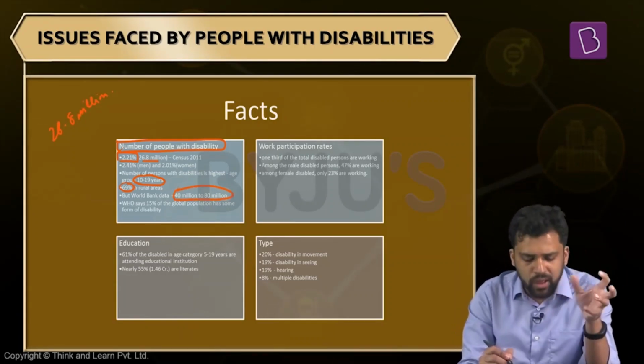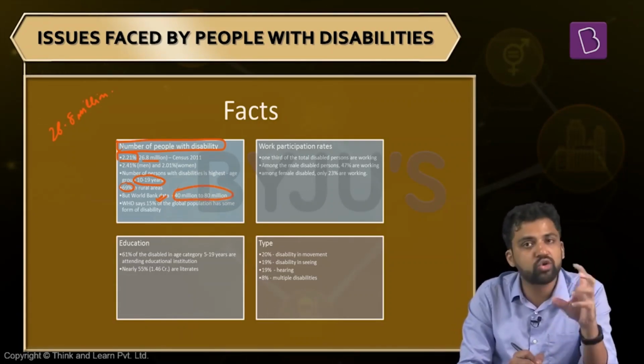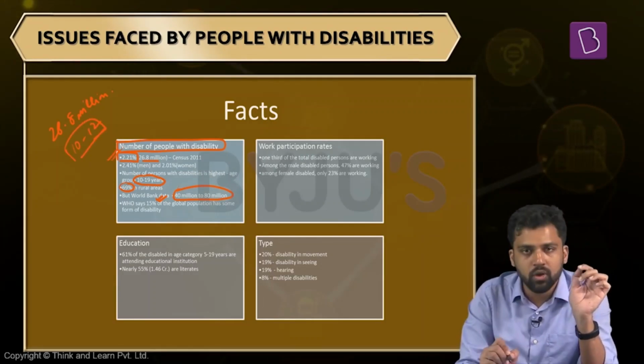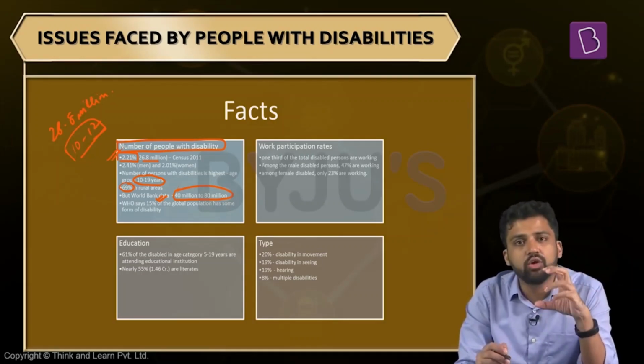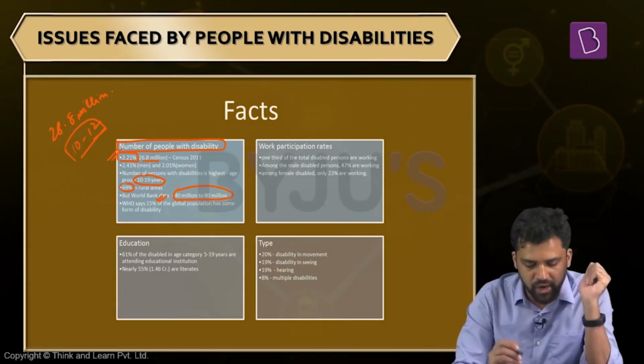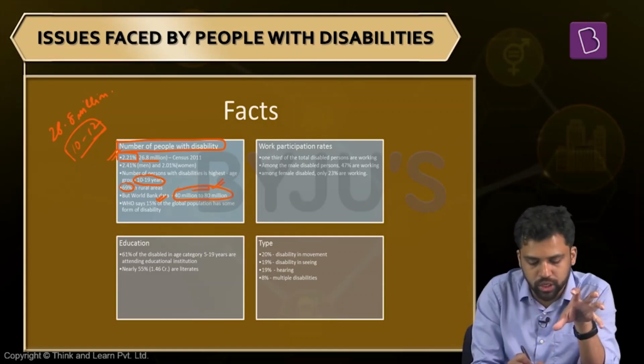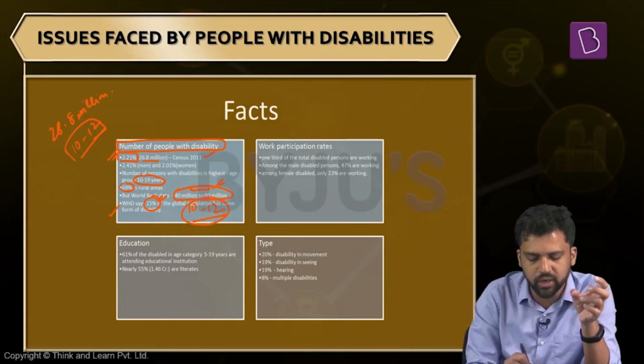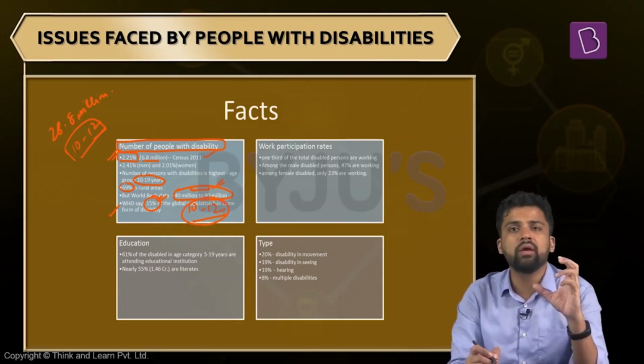WHO also says that globally around 15% of people have some form of disability. In case of India, it is 2.1. WHO says that for India also this figure should be around 10 to 12%. It cannot be this low. So the question you can have in your mind is, why is there so much discrepancy? Census says 26.8 million, World Bank says 40 to 80 million, which is also a huge window. What can be the reason for so much variation in the number of people with disability?